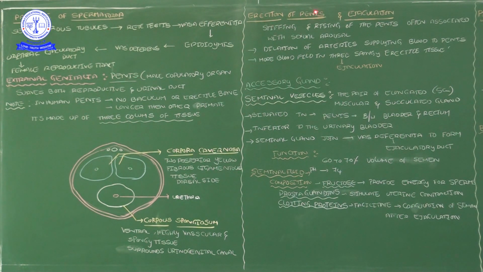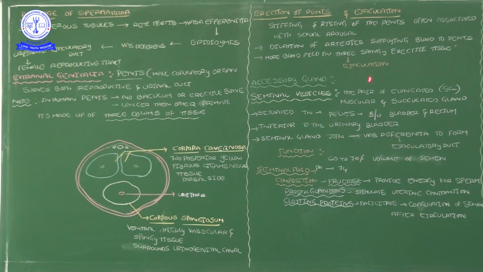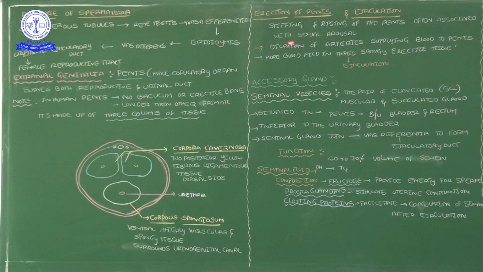Erection of the penis, the stiffening or rising of the penis, is often associated with sexual arousal. At the time of sexual desire, the penis becomes stiff in nature, and that is an erection. After ejaculation of the semen, the penis returns to its normal condition. So situationally, at the time of copulation, the penis becomes erect. That is the meaning.